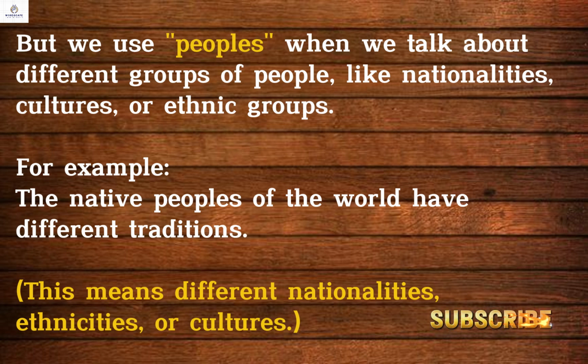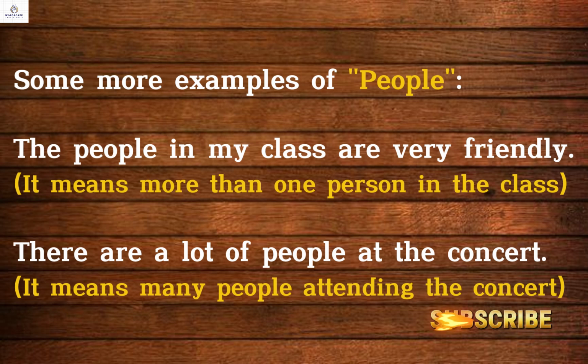For example, the native peoples of the world have different traditions. This means different nationalities, ethnicities, or cultures. Some more examples of people. The people in my class are very friendly. It means more than one person in the class. There are a lot of people at the concert. It means many people attending the concert.